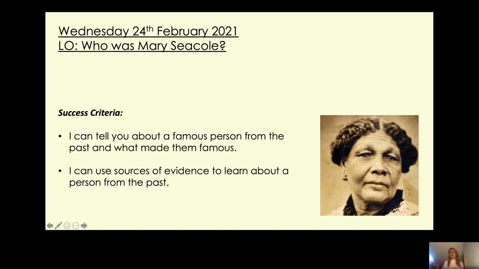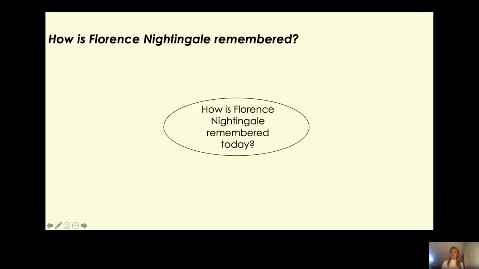Now, before we start looking at Mary Seacole, I would like to see what you can remember about Florence Nightingale and how she is remembered today. So here is your retrieval question. We are going to create a mind map about how Florence Nightingale is remembered today. Now, I'm going to give you the first idea for your mind map, and then I'd like you to pause the video and fill in some other ways in which Florence Nightingale is remembered today.